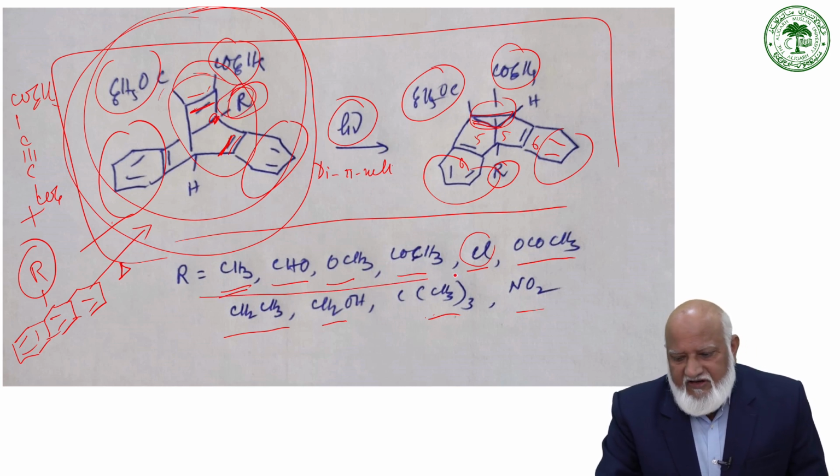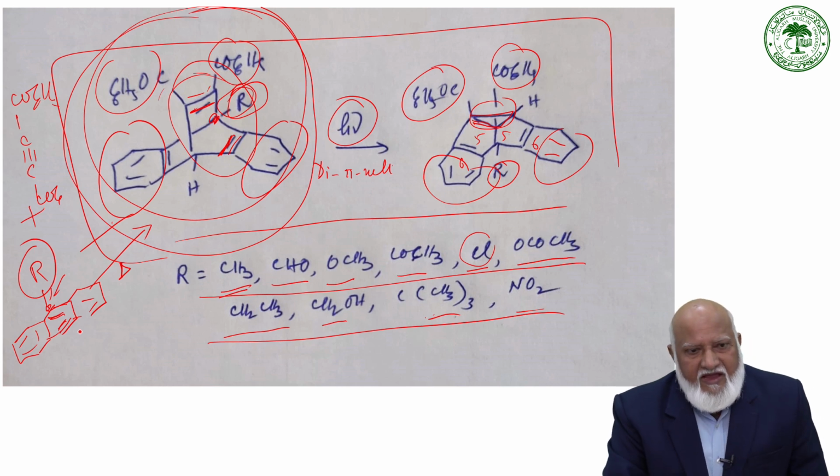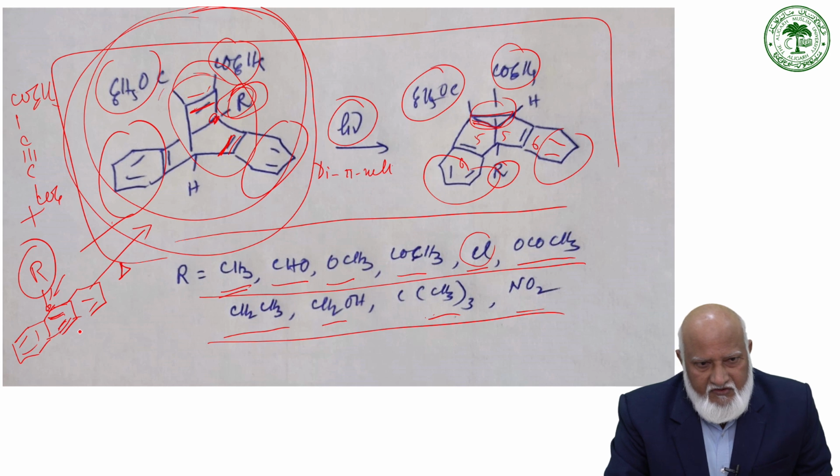So we can see that a variety of anthracenes substituted at the 9th position. This is the 9th position, and we have already seen that the 9-10 positions of anthracene are highly reactive, acting as a diene to give an adduct of 4+2 cycloaddition reaction.